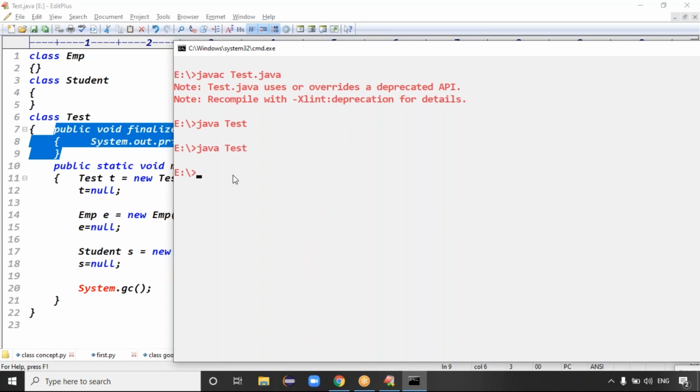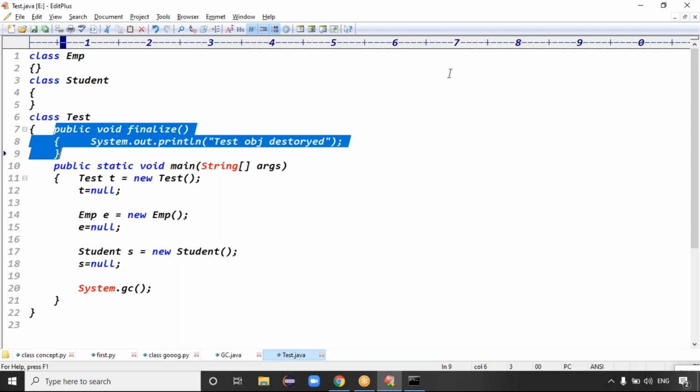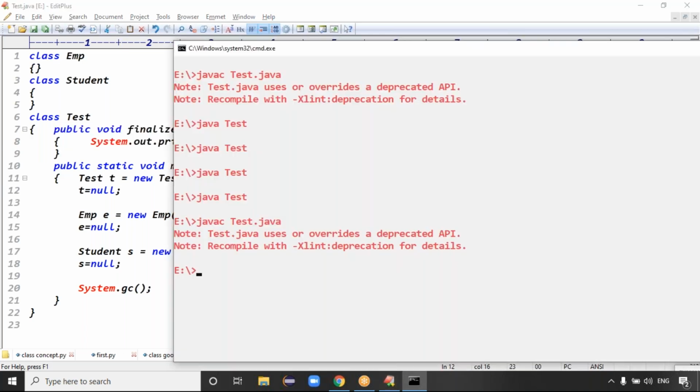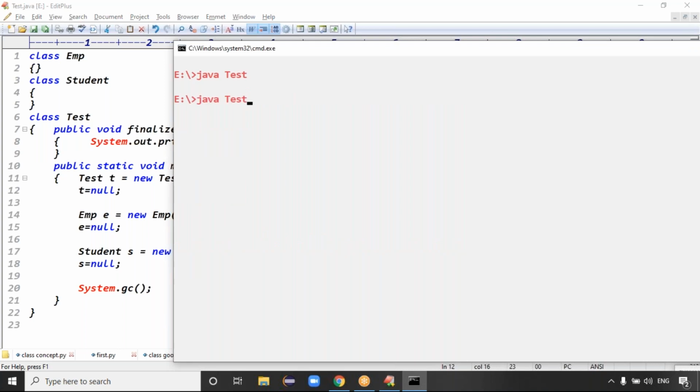But three objects are destroyed? What is compiled one? Yeah, in some cases objects are not destroyed, right? Because internally it follows some algorithm to destroy the objects, guys. That's why in some cases objects are not destroyed, and here objects are destroyed. Exactly. Internally it follows the mark and sweep algorithm to destroy the objects.